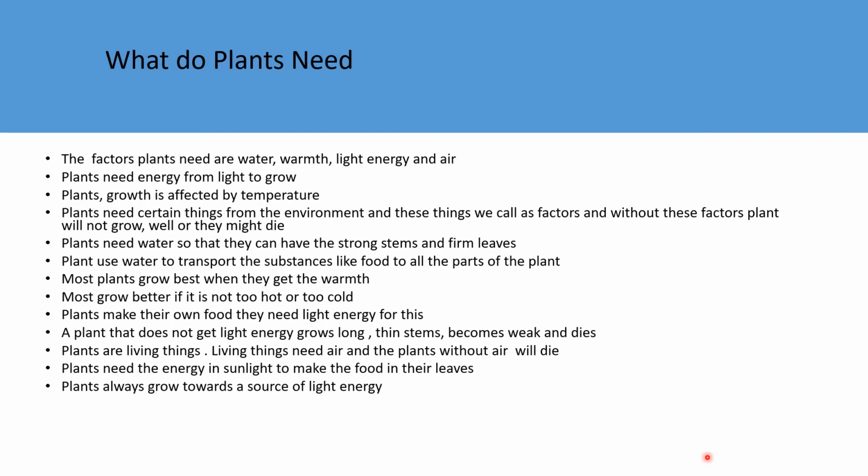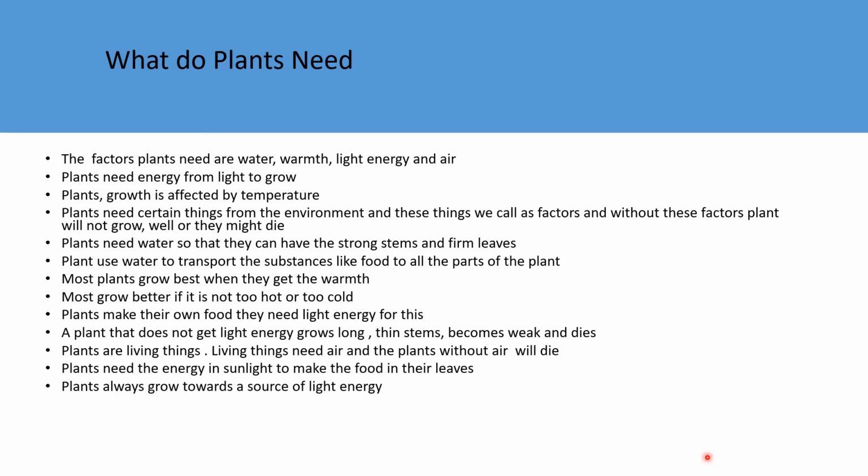Plants need certain things from the environment, and these things we call factors. Without these factors, plants will not grow well or they might die. Plants need water so that they can have strong stems and firm leaves. Plants use water to transport substances like food to all the parts of the plant.